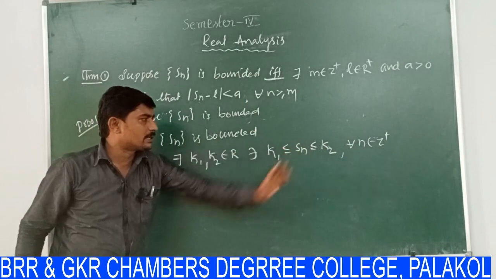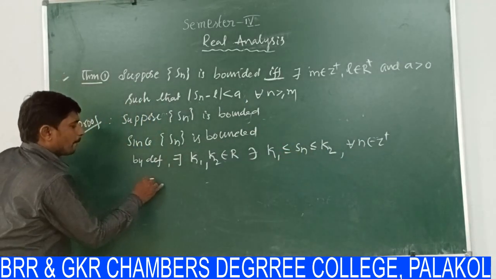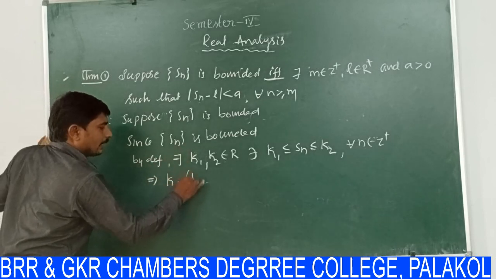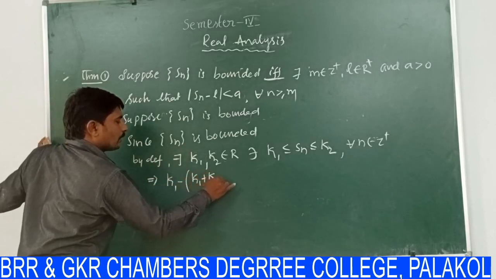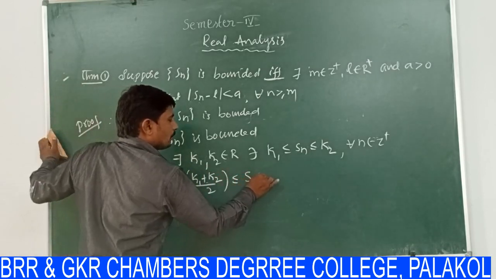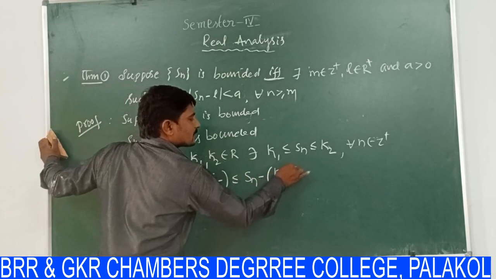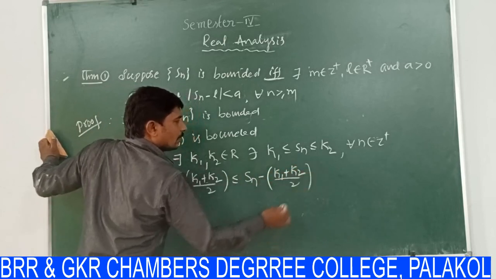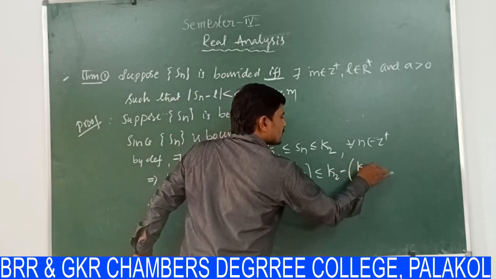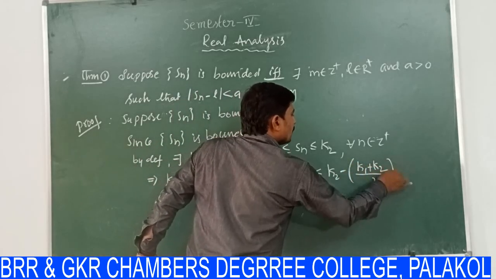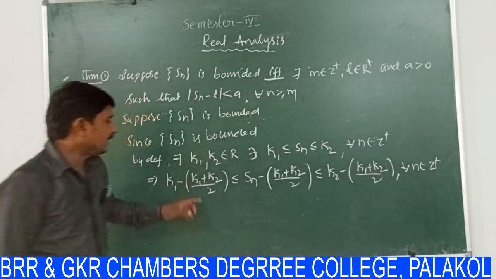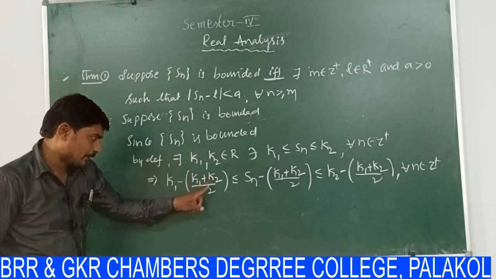Now I am subtracting one number throughout the inequality, that is (k1 plus k2) by 2: k1 minus (k1 plus k2) by 2 is less than or equal to Sn minus (k1 plus k2) by 2, which is less than or equal to k2 minus (k1 plus k2) by 2, for all n belongs to Z plus. Throughout the inequality I am subtracting this term (k1 plus k2) by 2.